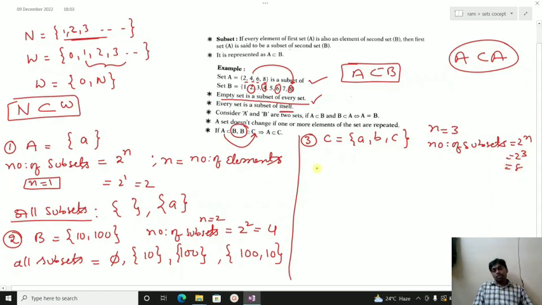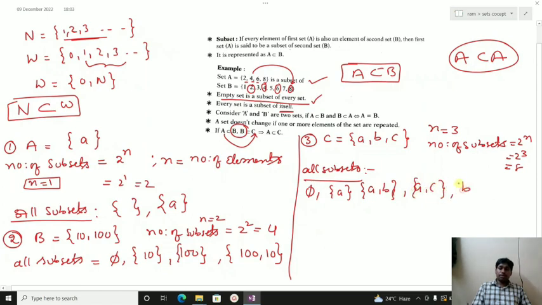There is a trick, so you can write all the subsets easily. First is the null set, next a single element A, next A with B, next A with C, next the B element, B with C. Up to here 2, 4, 6 are possible, so the total should be 8.